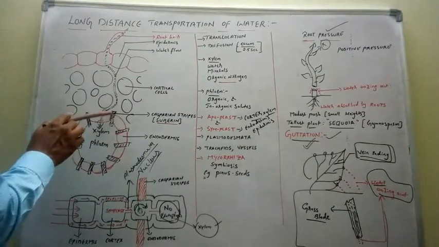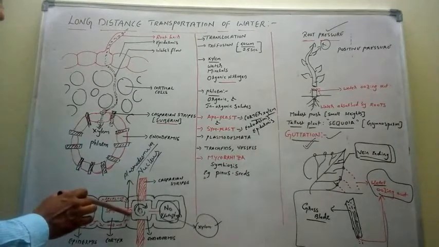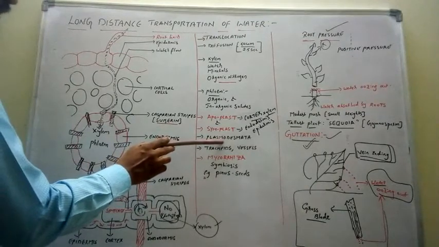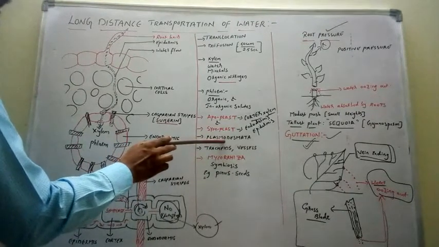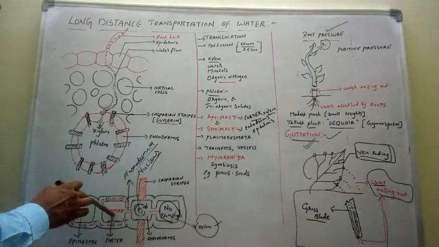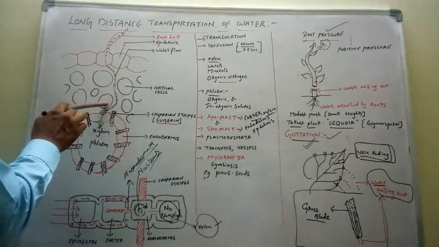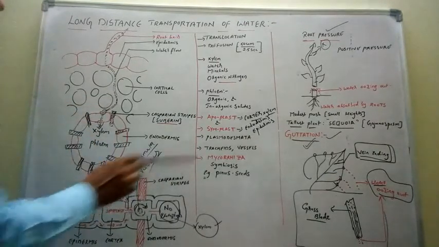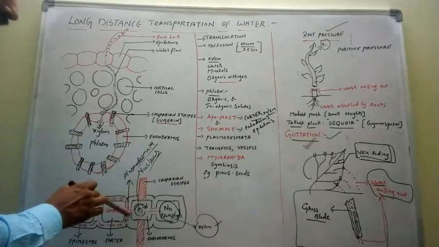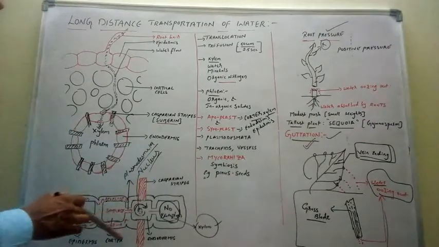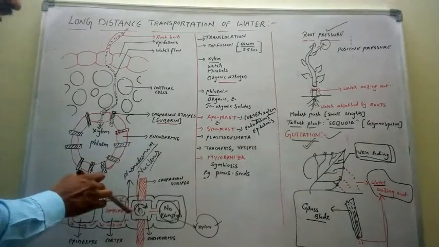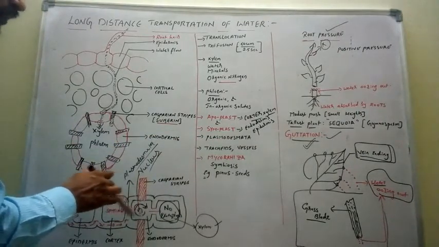How does water enter into the cell? Through these gaps. What are these gaps? These gaps are called plasmodesmata. So what are plasmodesmata? Plasmodesmata are the communicating gaps or cytoplasmic connections. So the cytoplasm of the endodermis and the cytoplasm of the cortex are in direct contact. So plasmodesmata are the cytoplasmic connections that are present in the cell wall of two cells. I repeat, plasmodesmata are the cytoplasmic connections that are present in the cell wall of two different cells.